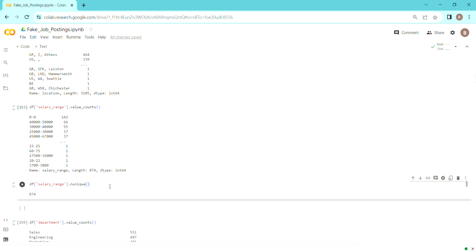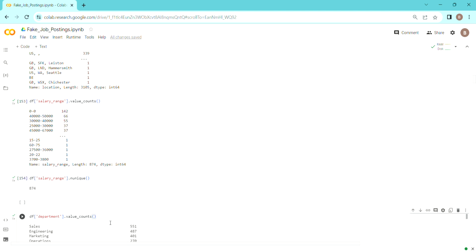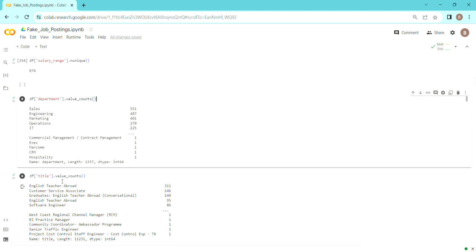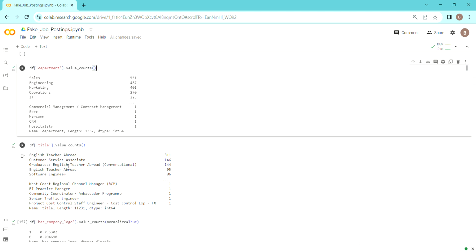So probably we can drop salary range because this is going to create a problem. But before that, we will definitely see how salary range is changes with non-fraudulent and fraudulent data. Next comes department. We can see sales has the highest count, then engineering, marketing, and so on. Then comes title. English teacher abroad occupies the first place, then comes customer service associate.